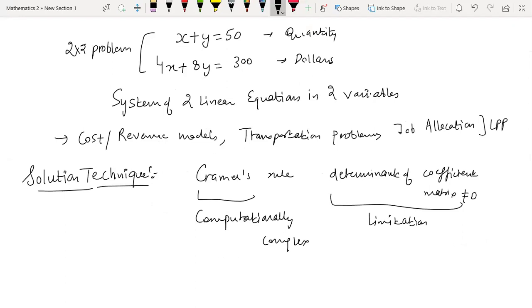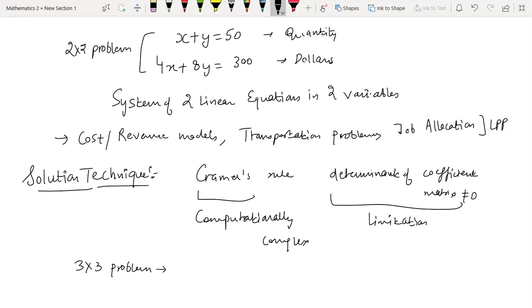Anybody can solve it without even knowing any specific technique. Maybe the next example I give you will be a 3 cross 3 problem. I am 99% sure that all of you will be able to solve even those without knowing any particular technique. Cramer's rule is going to be sufficient.